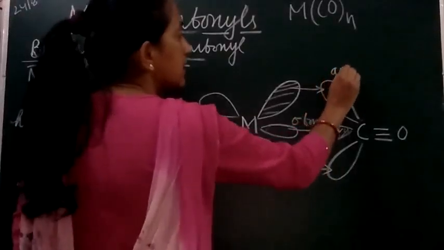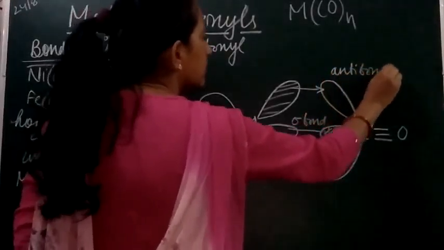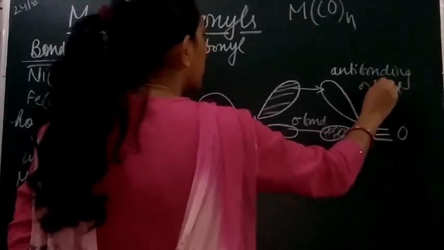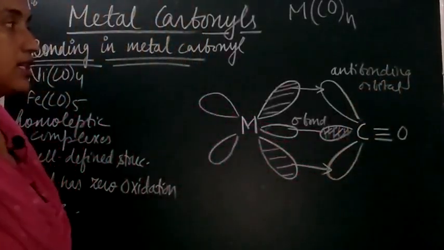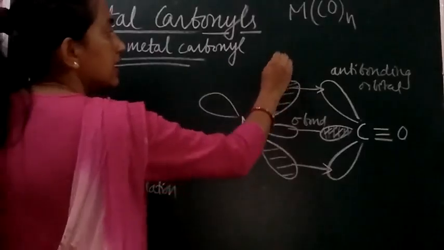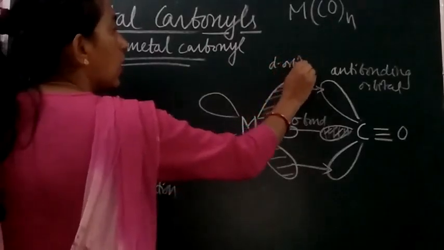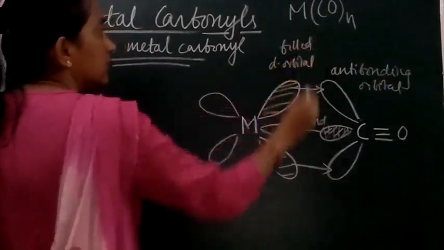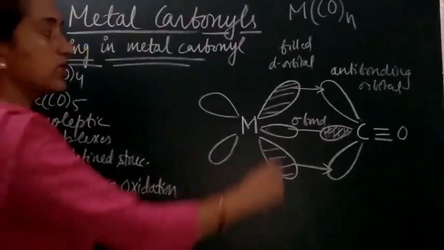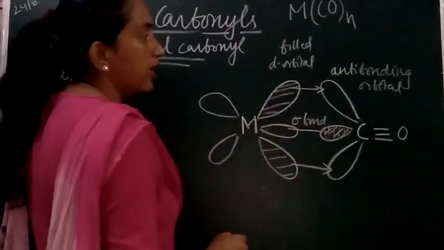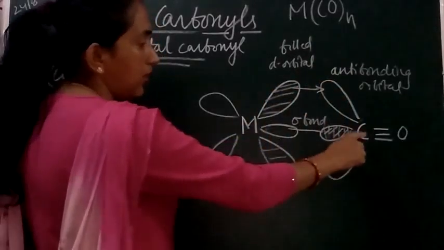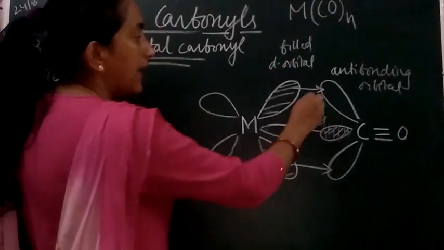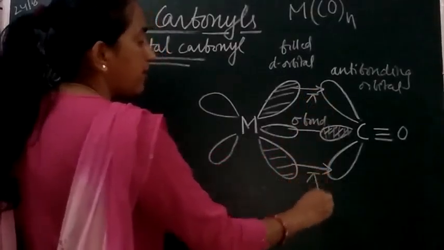This is the filled d orbital of the metal ion. It will give its electron pair to the anti-bonding orbital of the carbonyl. As a result, a pi bond is formed here.